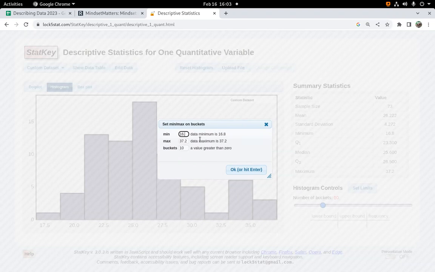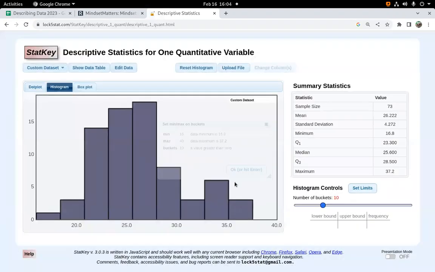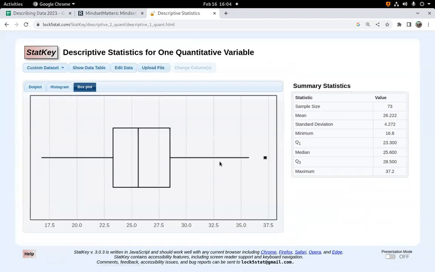So if I started at 16 and went up to 40 and made 10 buckets, I think that's pretty much what I did in Google. This should be pretty similar to what I ended up with in Google. So it's just a different way of coming up with it. And Excel does it kind of like this too. If you want to do this in Excel, you can't control the box plot. The box plot is what it is based on the min, Q1, median, Q3, and the maximum.